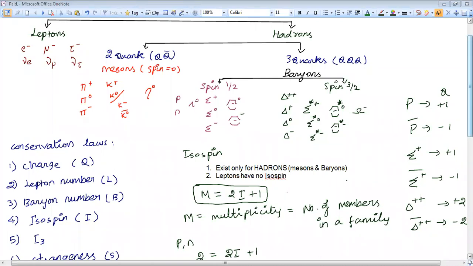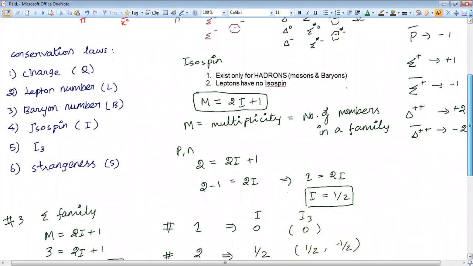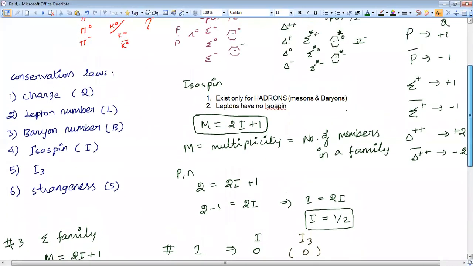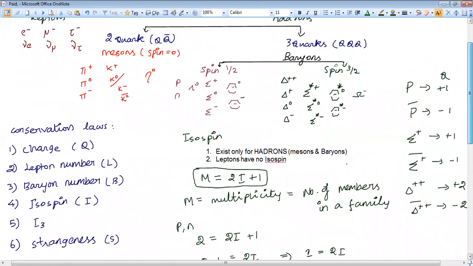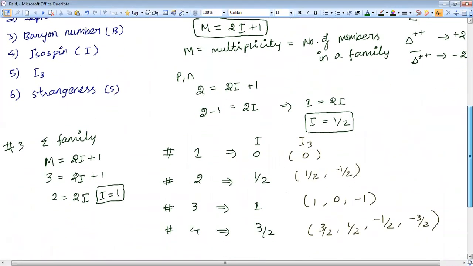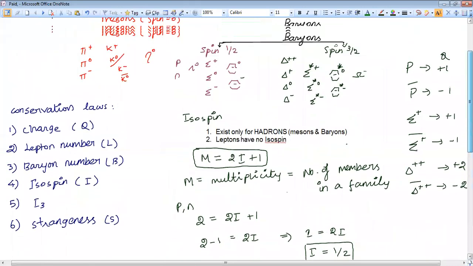If you are familiar with isospin and the third component of isospin, I will give you some interactions and ask you to calculate. Or shall I randomly ask you to find I3 values? Okay, it's better to give questions.